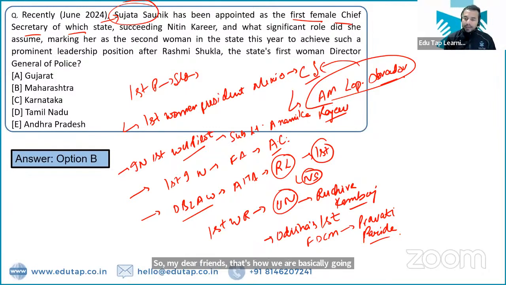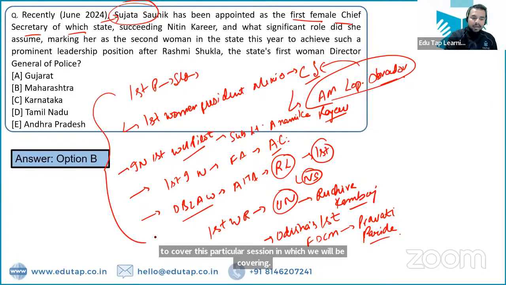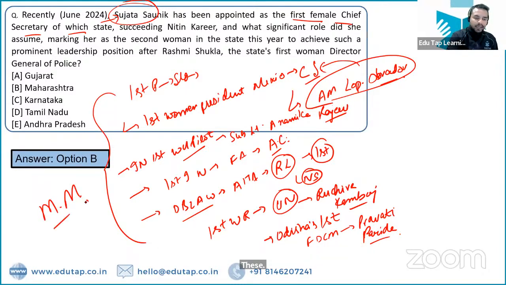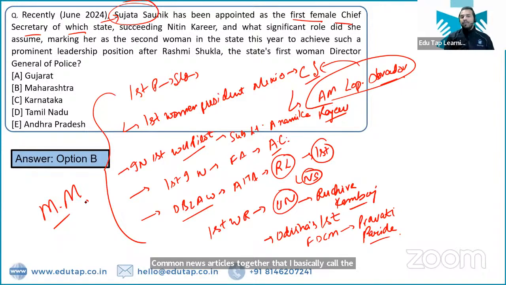So my dear friends, that's how we are basically going to cover this particular session, in which we will be covering these common news articles together, which I call the mind mapping technique. So through this, what we will be doing is covering all the important things and remembering them.